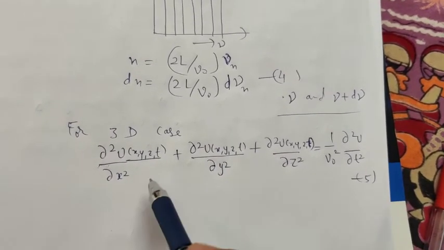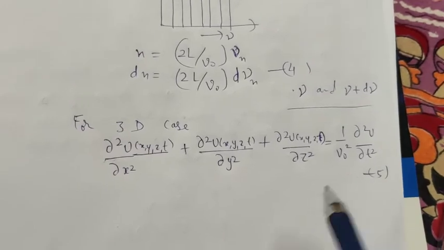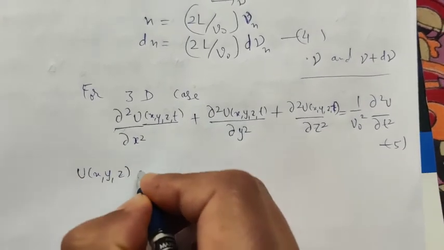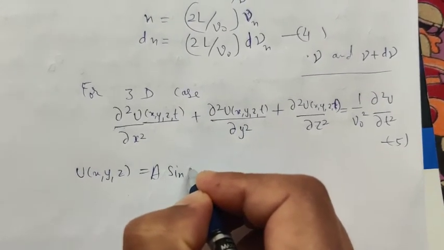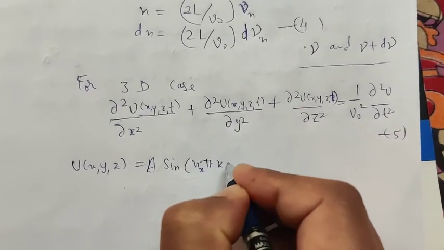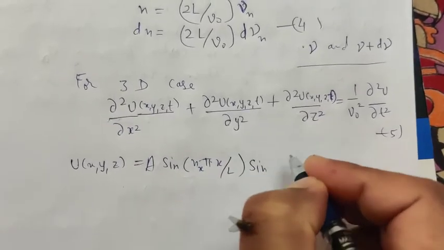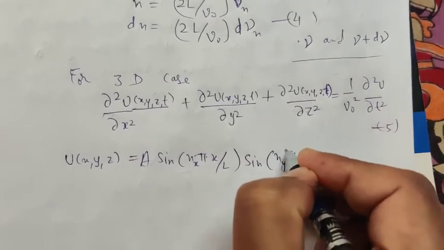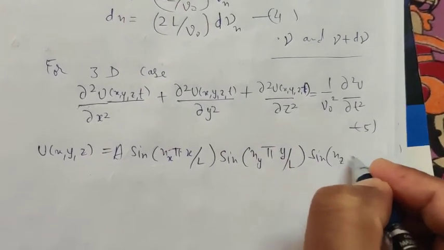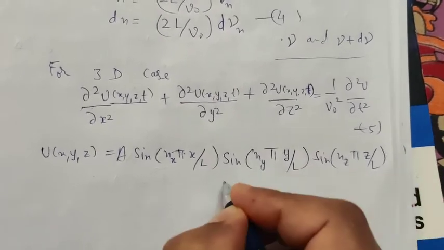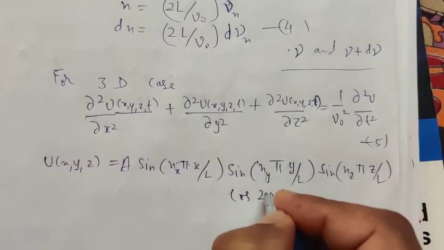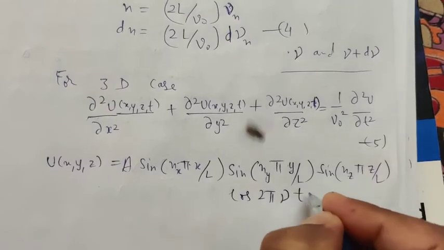Now the solution for this equation 5 is given by u x y z equal to a sine nx pi x upon L into sine ny pi y upon L into sine nz pi z upon L into cos 2 pi nu t.